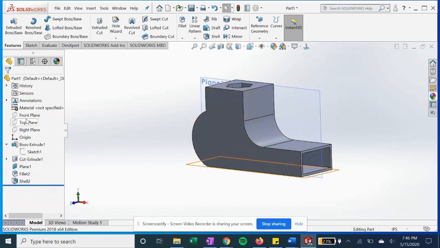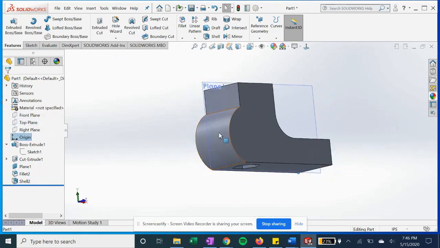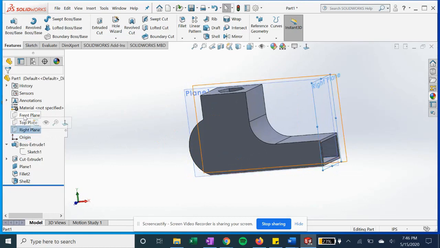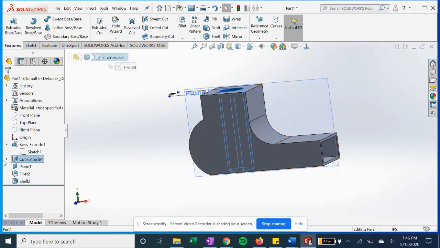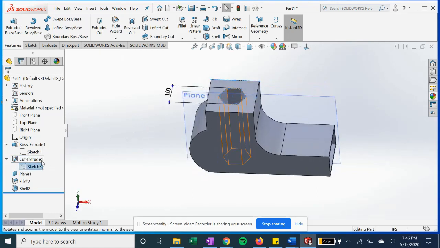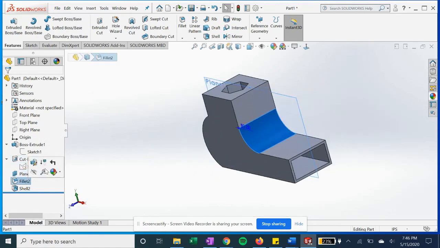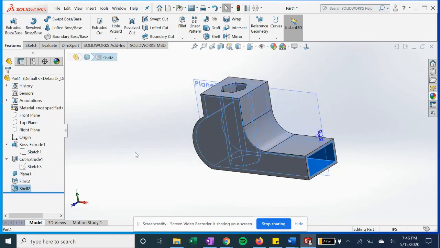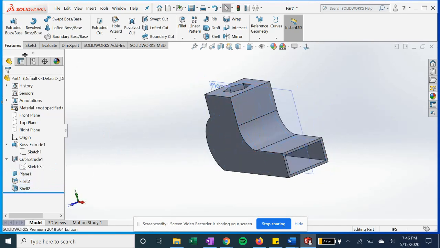So that's the basics of the design tree. You got your planes up here. You always are going to have an origin, and after that you just have features and sketches. You can see our next feature was a cut extrude from sketch 3, and we added a plane, fillet, and shell. So all of our features from the first laid out sketches are in the features tab up here.